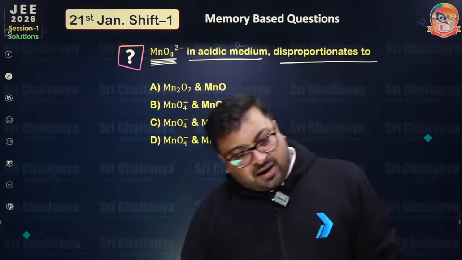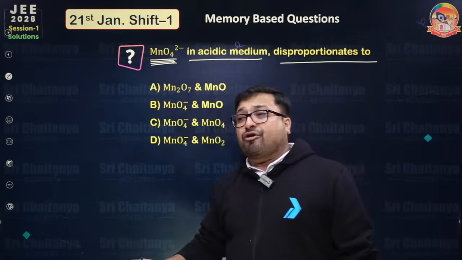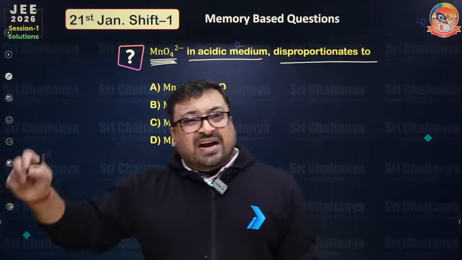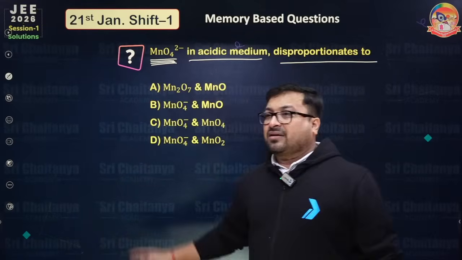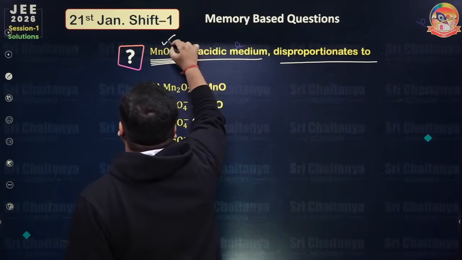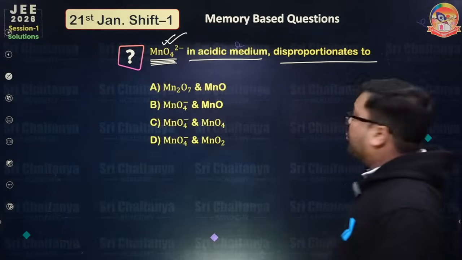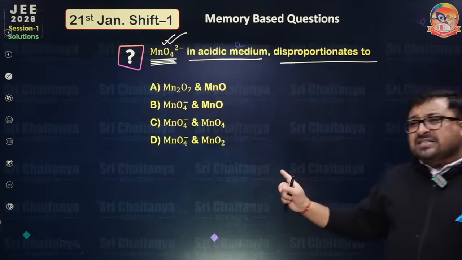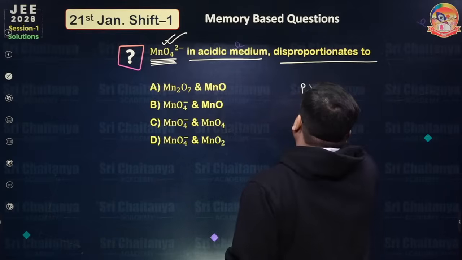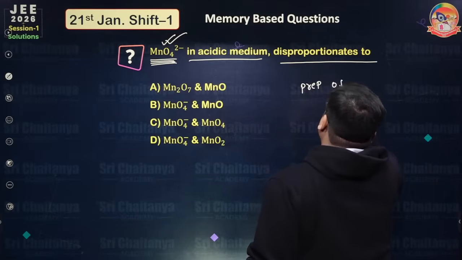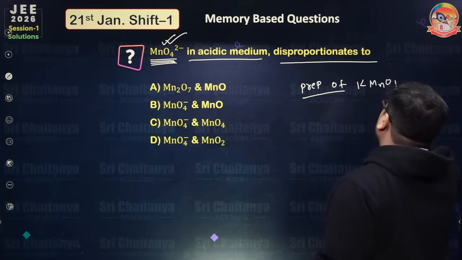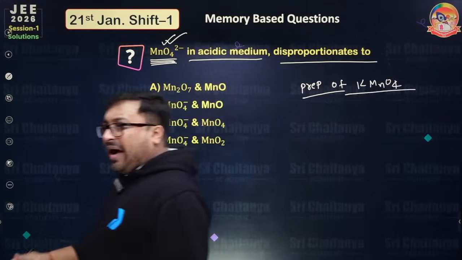Till last year they were asking from properties, like MnO4 minus reacting with H2O2 in acidic medium, what should be the product? But this question is very fantastic. MnO4 minus in acidic medium disproportionates to. Can somebody guess? This is directly written in your NCERT, and this is from the preparation method of KMnO4 from pyrolusite. So I think it's C.